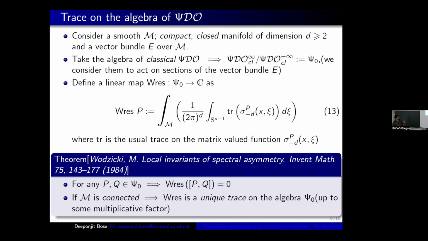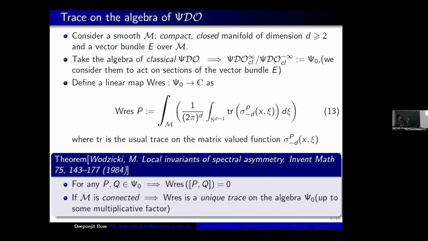And this is one of the properties that is satisfied by the trace, right? We have the cyclic property of the trace for any two trace class operators. But here they are not trace class, so that's why we are not calling it a trace, but it's some sort of exotic trace. So WRES of the commutator of P and Q is 0.